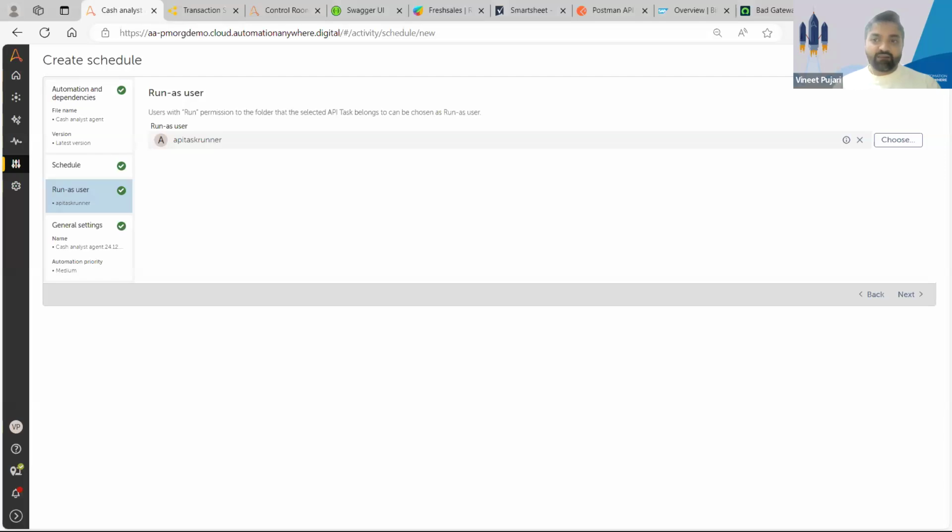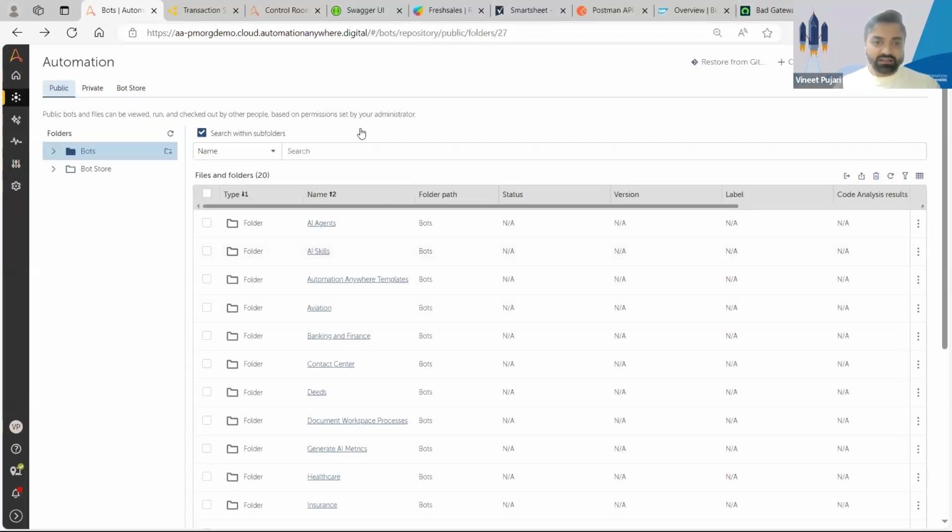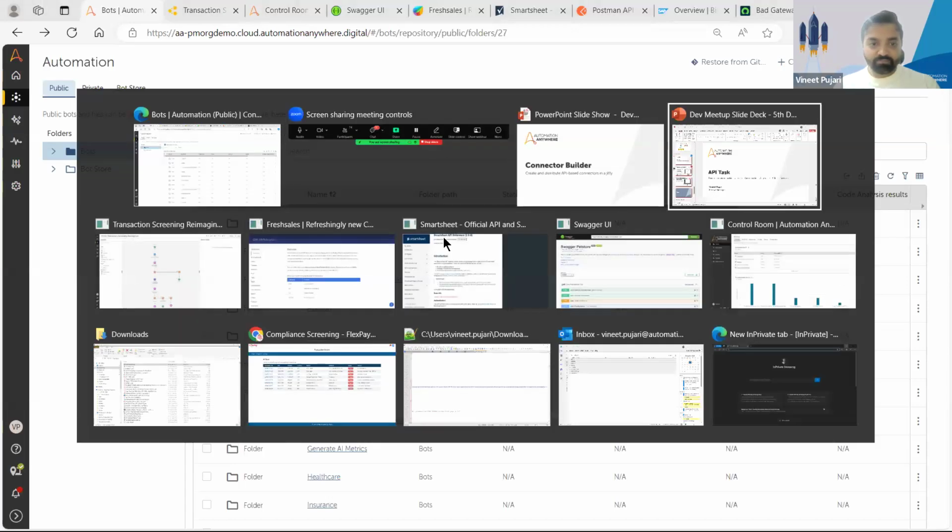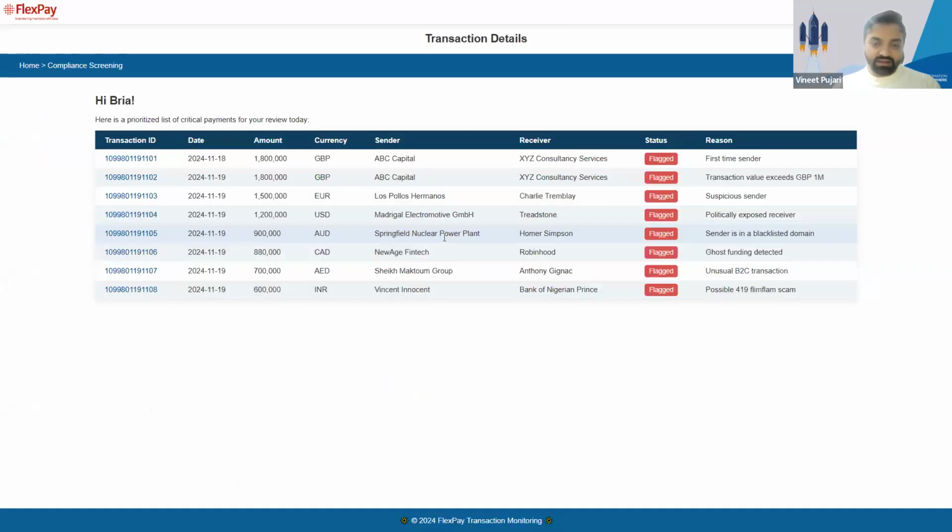All right. What I'll do now is I'll quickly talk about a demo, right? Now, in this demo, what we're going to show is how you can fight financial fraud. Any company that's involved in processing payments, or if you're a bank, or if you're involved in any kind of customer verification and fraud screening, this use case is relevant. Now, what we are doing here is I'm going to show a combination of different components of our Automation Anywhere platform, and using all those combinations, I'm going to show you this demo.